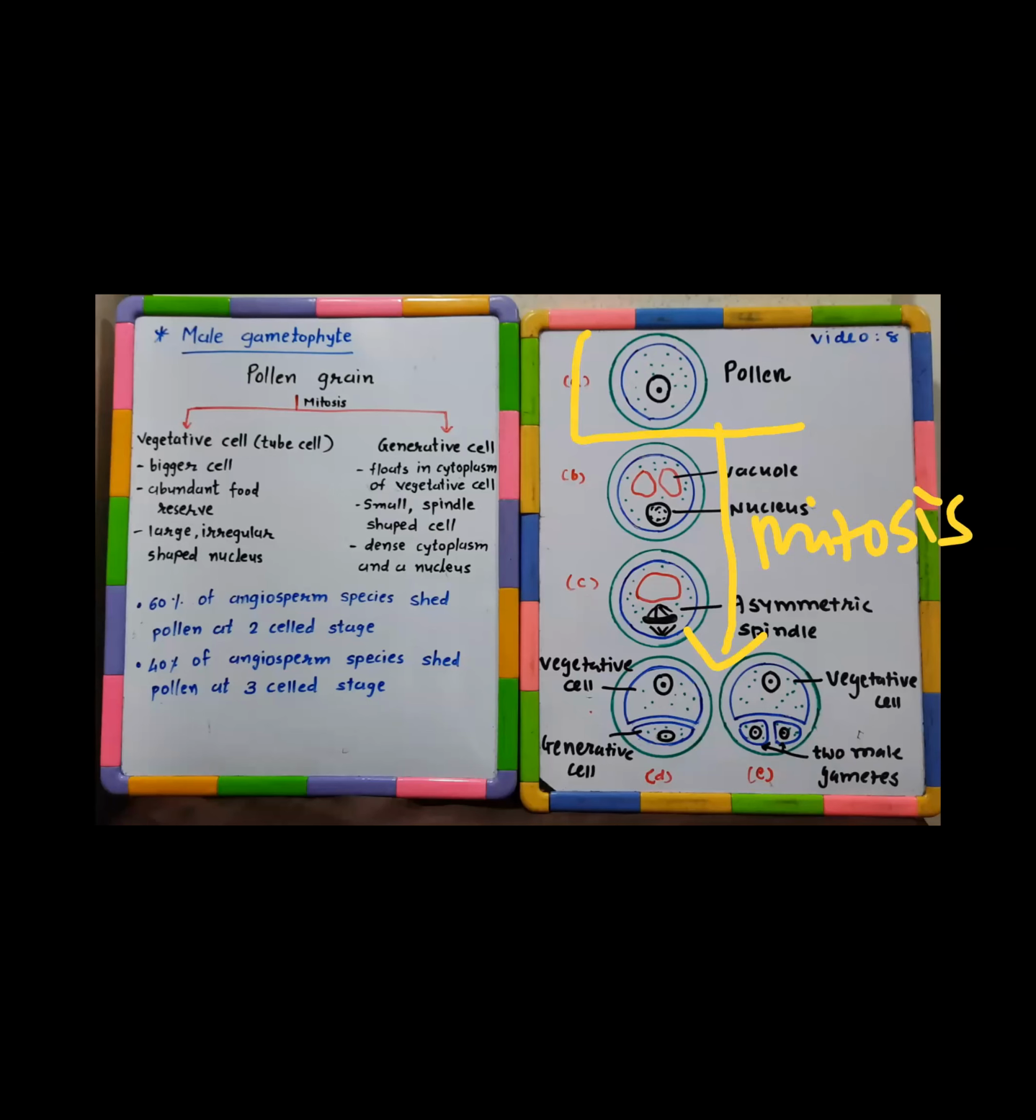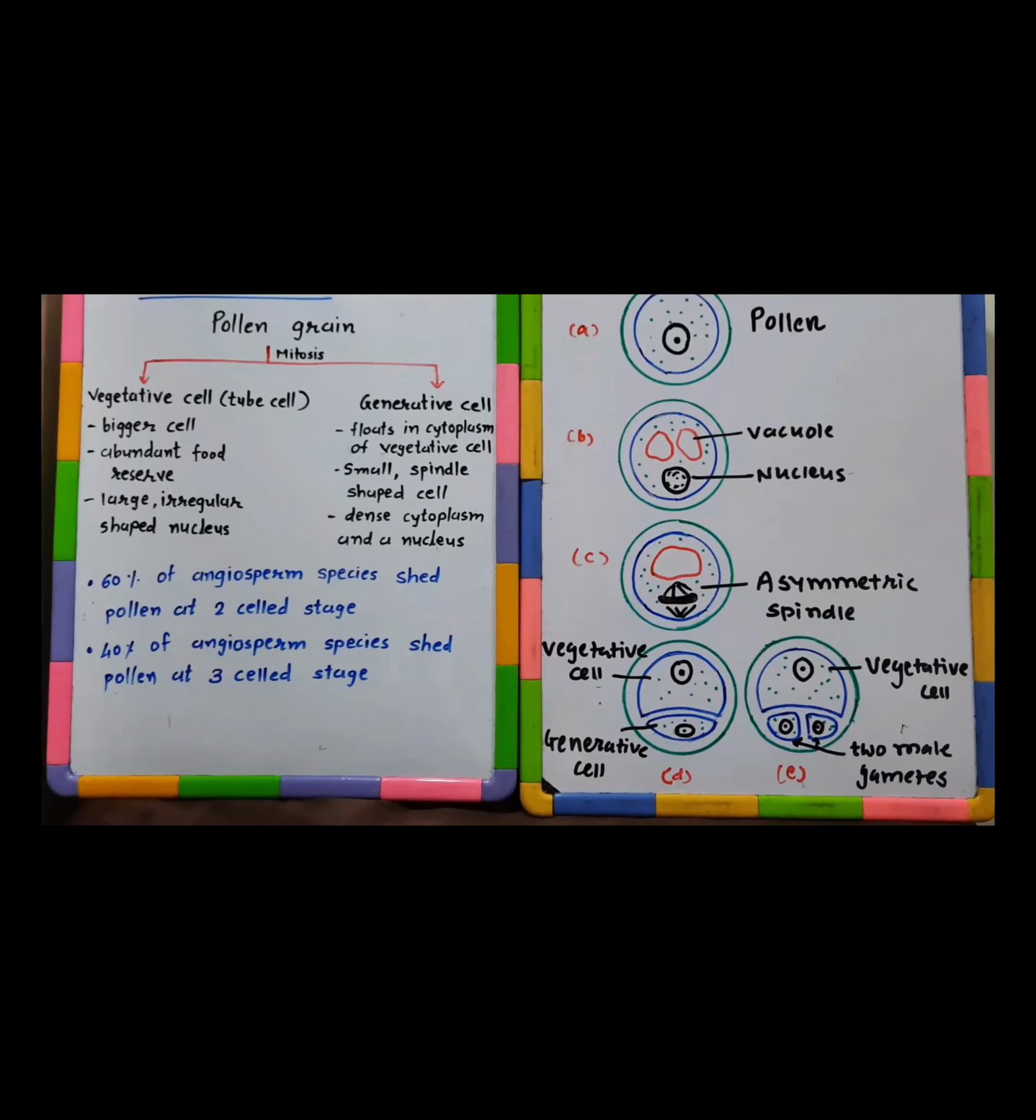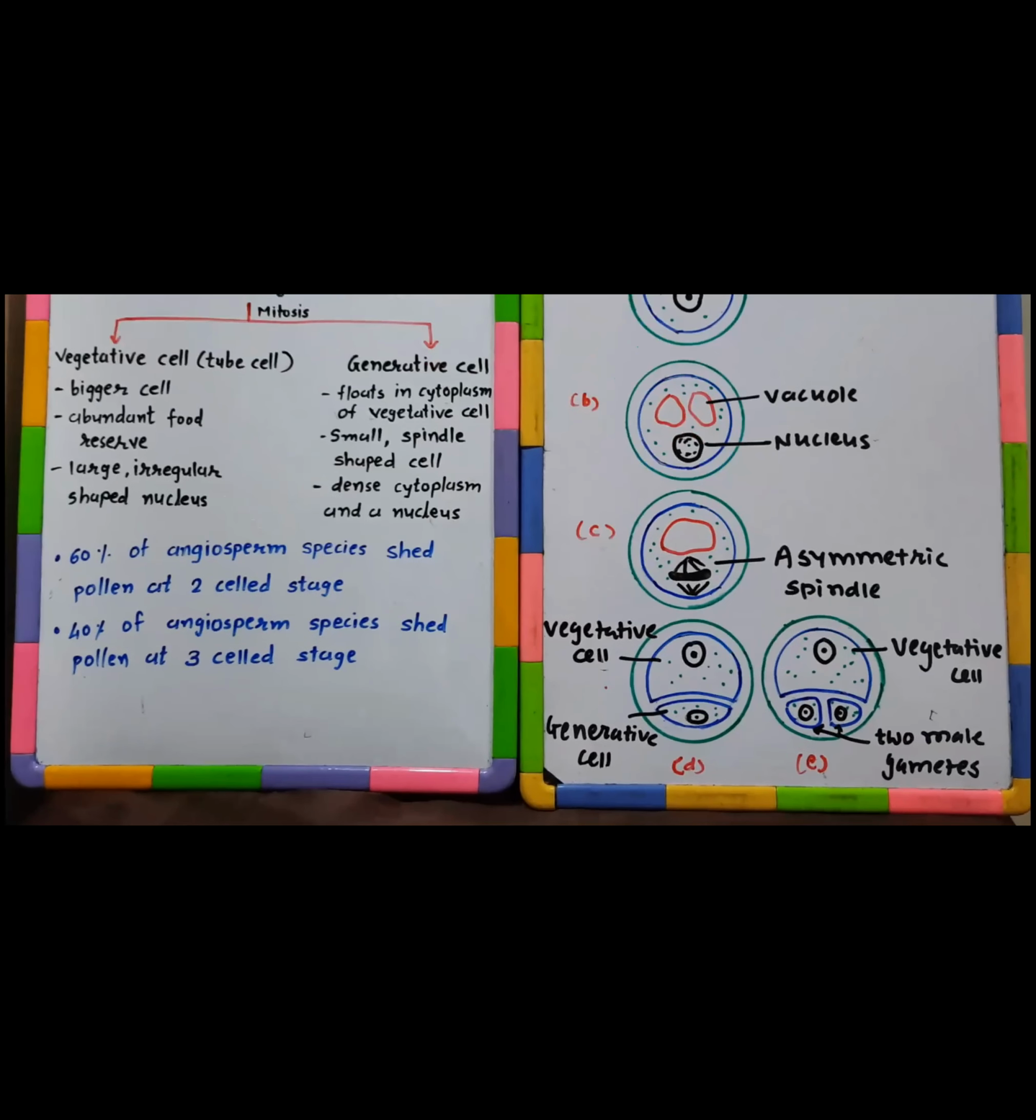A pollen grain has to go through mitosis. Within itself, it will form two different cells: a vegetative cell, also known as tube cell, and another one, a generative cell. If you see carefully, this large cell, the bigger one, with abundant food reserve and having a large irregular nucleus, is identified as the vegetative cell.